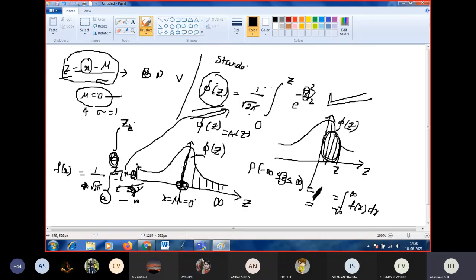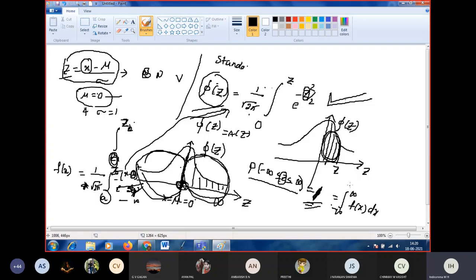It is symmetric about the y-axis, so what is the right side area? 1 by 2, and the left side area is 1 by 2. In the normal distribution, probability is similar to the area of the bell-shaped curve. So if you convert every problem to the curve, it is very easy to find the solution. The right side area is 1 by 2, the left side area is 1 by 2, and the total area is 1.